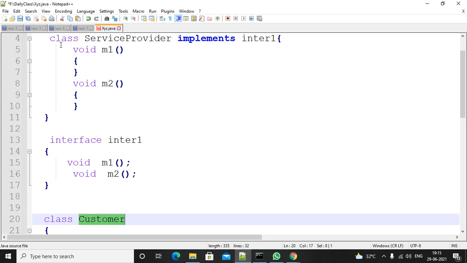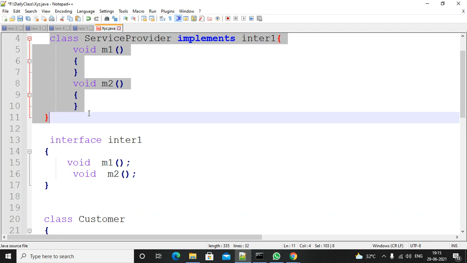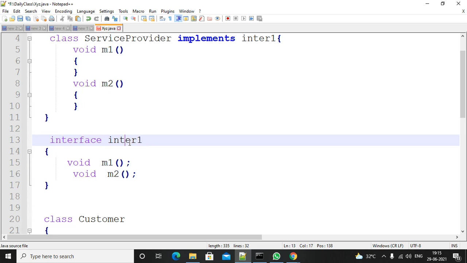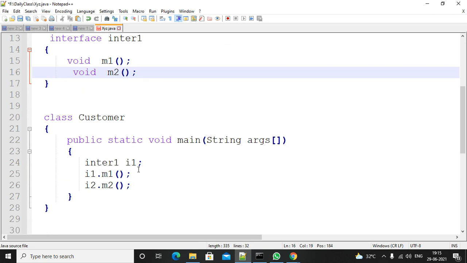How to call his methods? He doesn't provide the implementation to me directly. Whatever services he gives me are there inside the interface. So in my case, I need to call M1, M2 by using a reference. I will create a reference for interface 1. Using that reference, I will call M1 and M2 methods. So this is enough to call the methods.